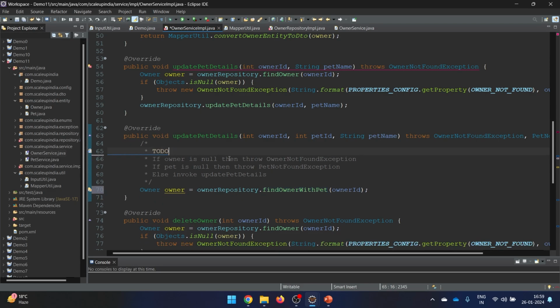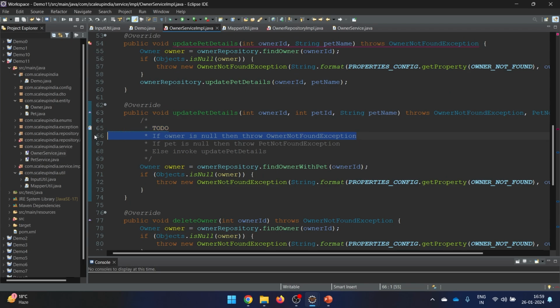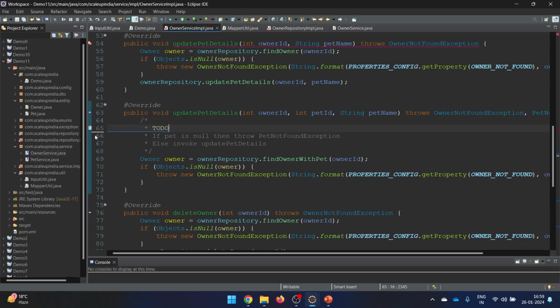Next one is, if owner is null, then throw the exception. So we can copy this particular part. I'll copy this and paste it here. I don't have any shame in copying from my own code, and neither should you be ashamed of that. The next one is, if pet is null, then throw the pet not found exception, because now we need to see that okay, owner was not null, but is this particular pet ID also available or not? So that also we need to ensure, whether this pet exists or not.